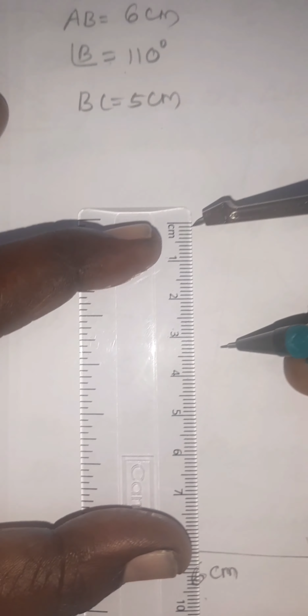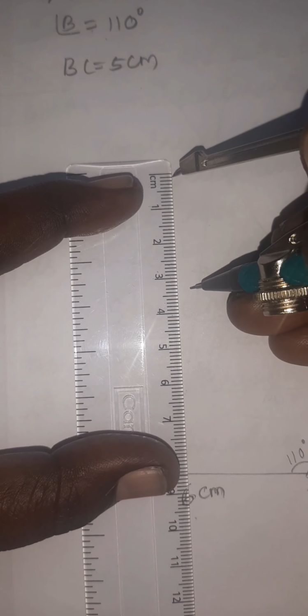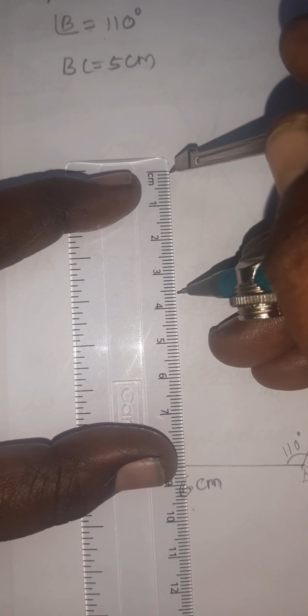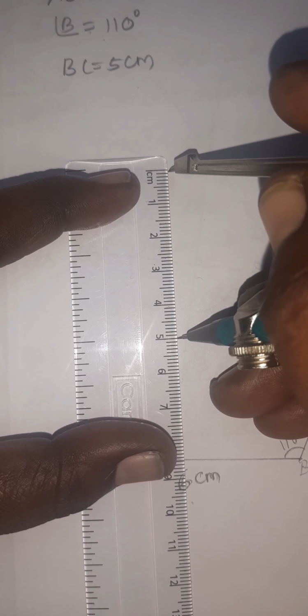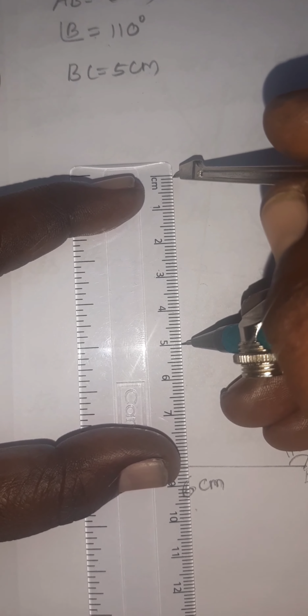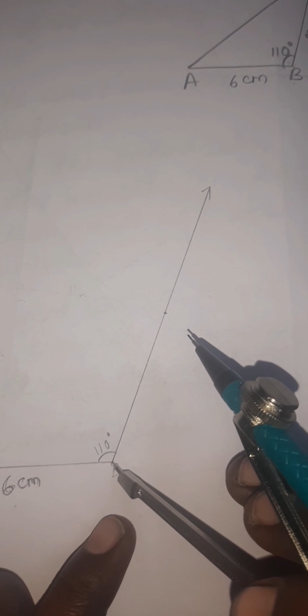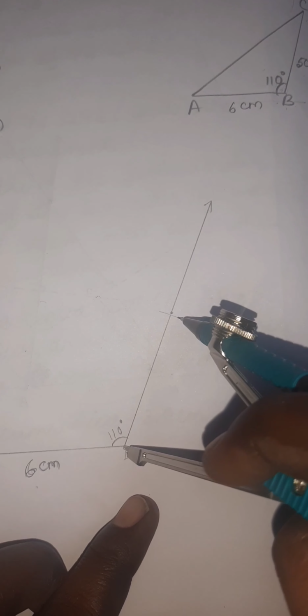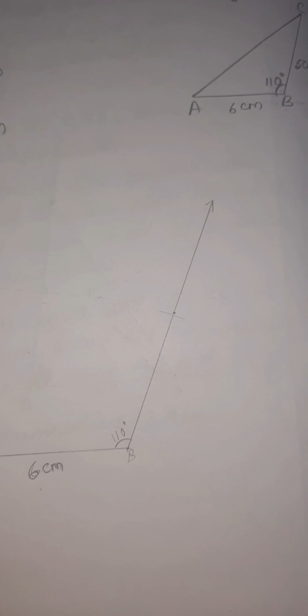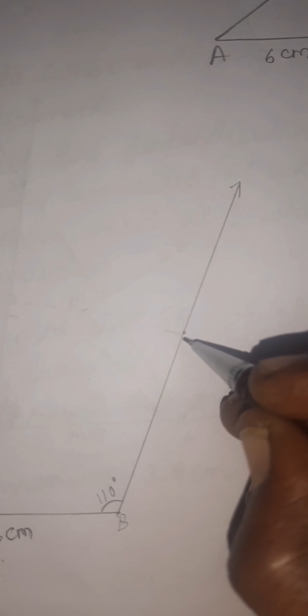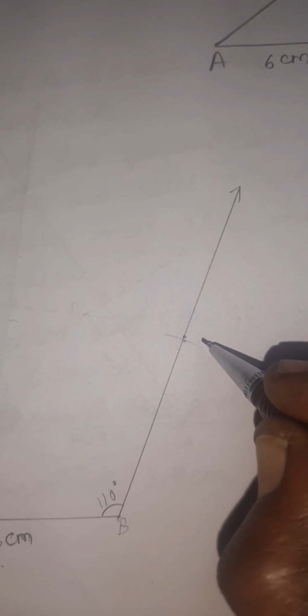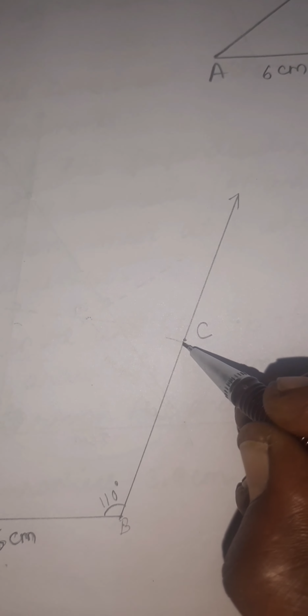For drawing the arc, you take 5 centimeter in your compass. So 0 at the compass tip and 5 at the pencil tip. We took the 5 centimeter in the compass. So from B you have to draw the arc. Now this intersecting point, you mark it as C and join this C point with the A point.